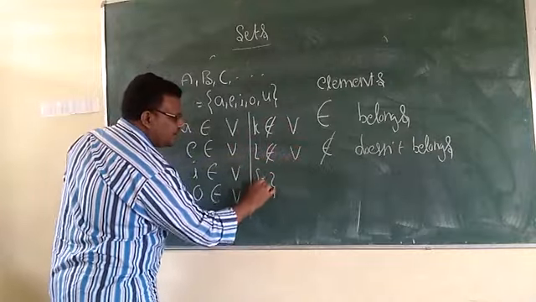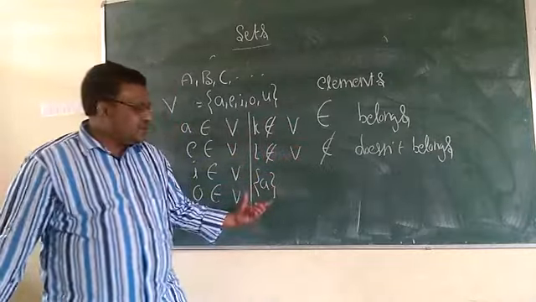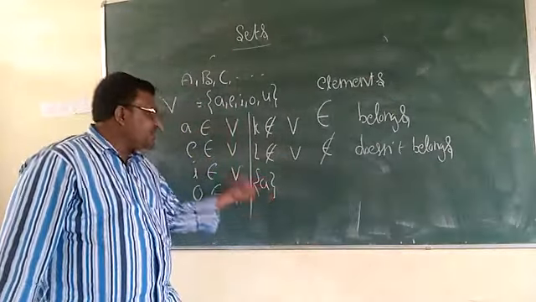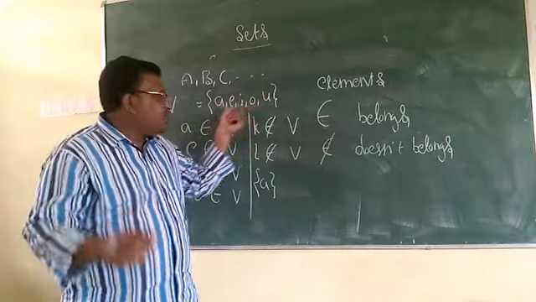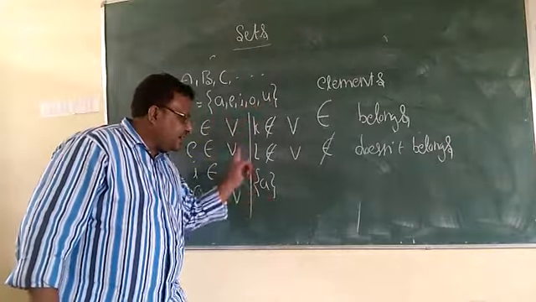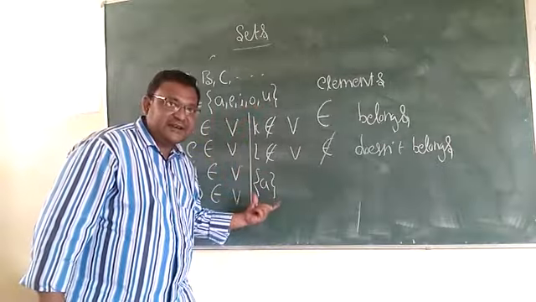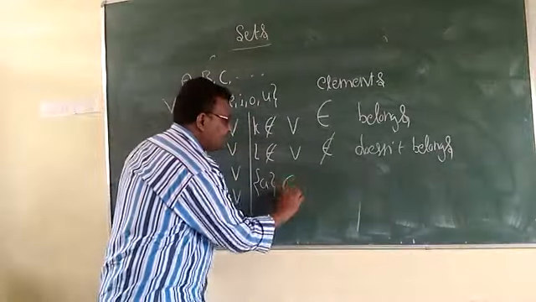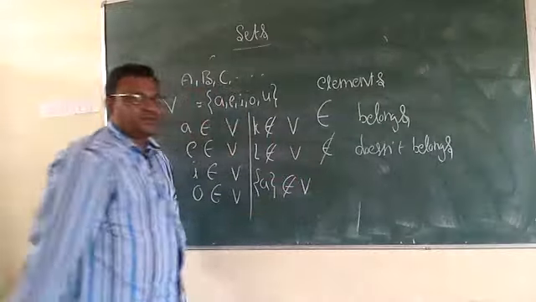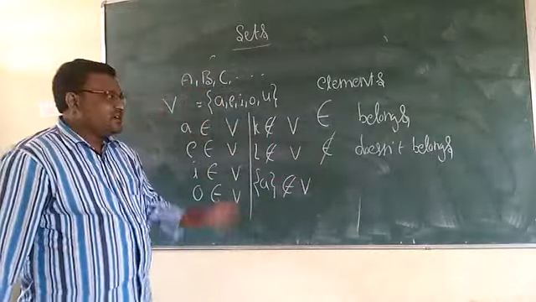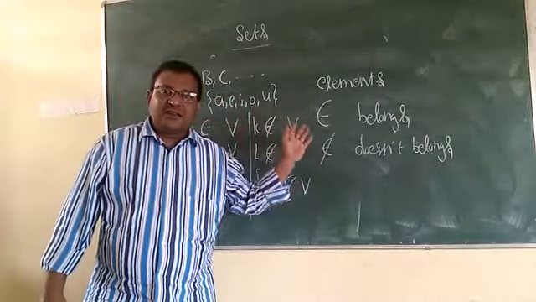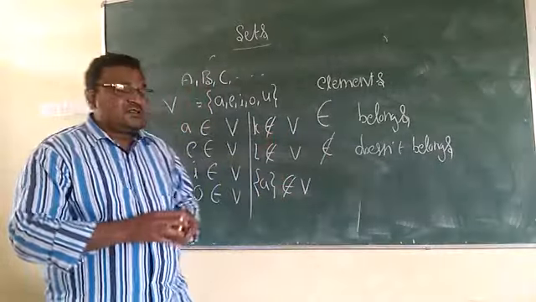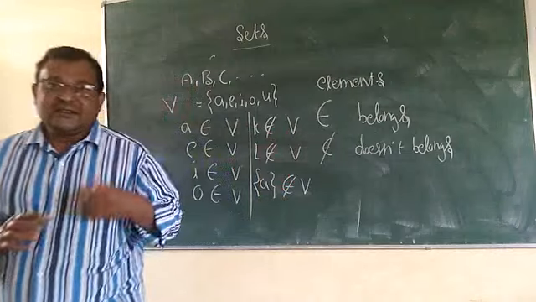And now observe here, it is set A. It is not an element here. A is there, but it is not A; A is kept in another bracket, so it is a separate set. Like that, any such set is not in this one, so set A also does not belong to it. So like that, we can represent belongs and does not belong. And then after that, there are three methods. We will see them in the next video.